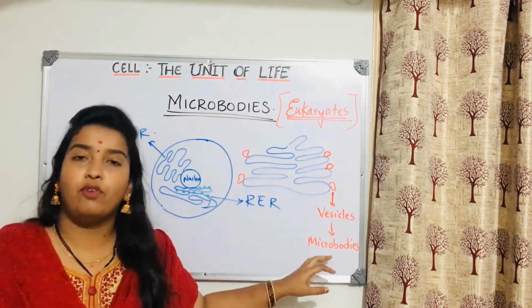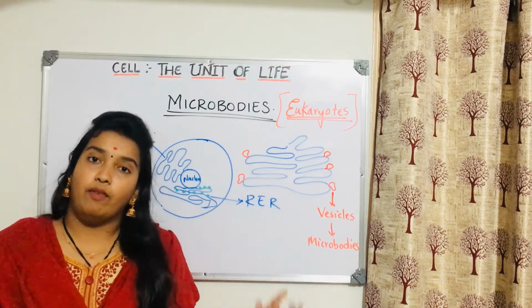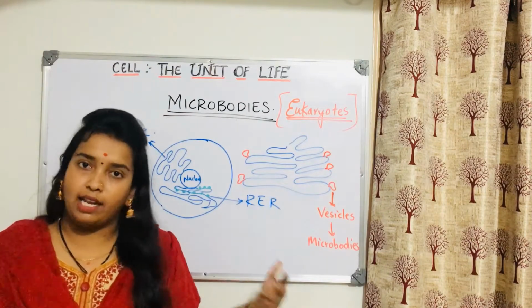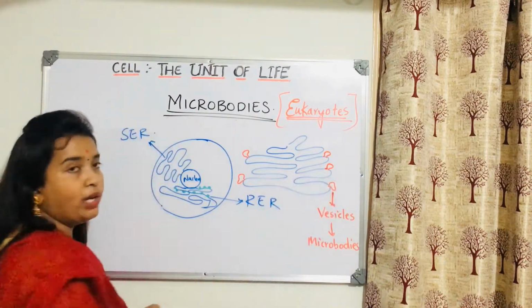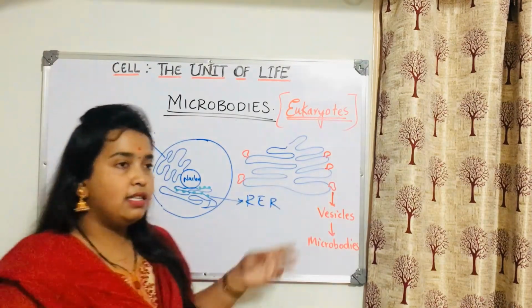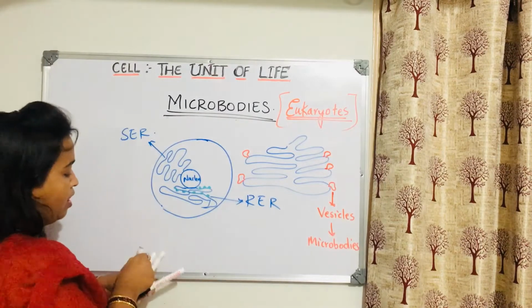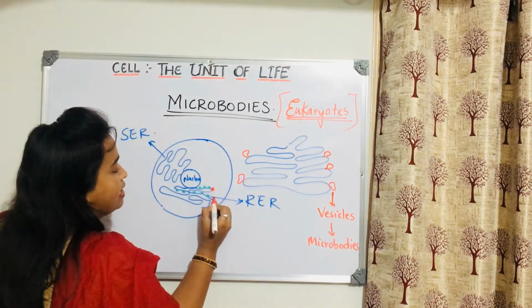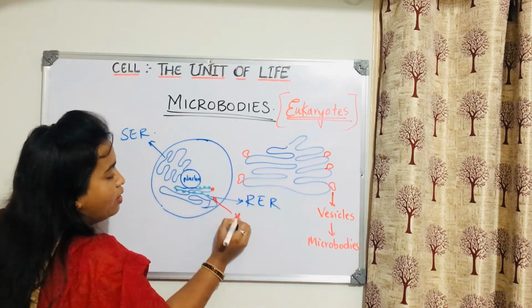How do they function? What is their importance? They are still called microbodies, but when they have some particular enzymes for their function, then different names are given. Now what will happen here? These vesicles have some proteins within them, and along with proteins, they will come out into the cell cytoplasm. For example, these are the vesicles. Don't get confused with ribosomes. Ribosomes are in green. Red are vesicles.